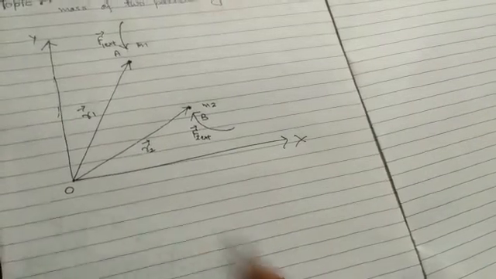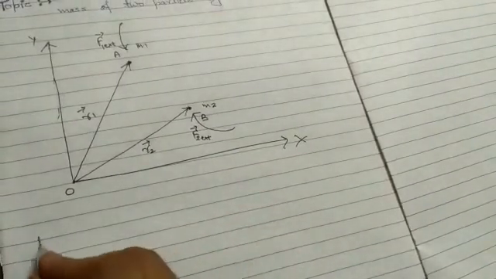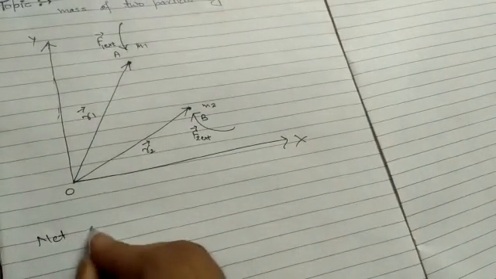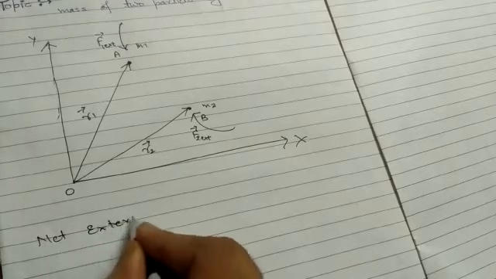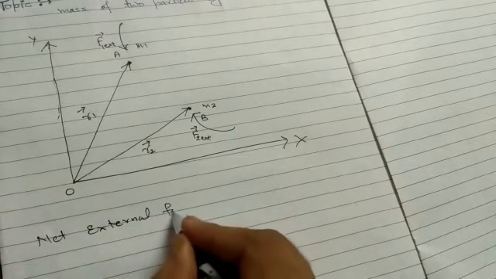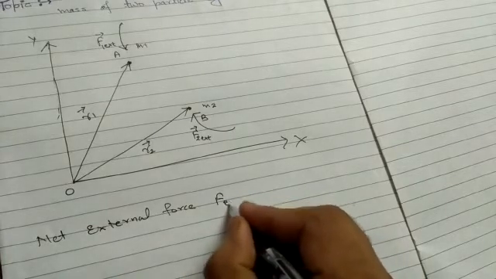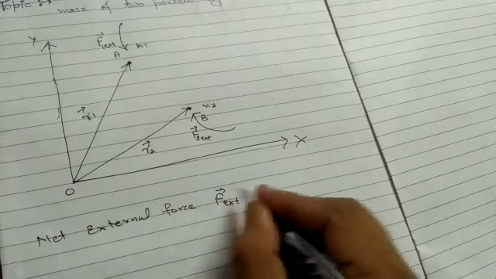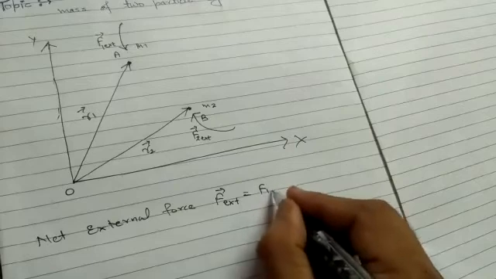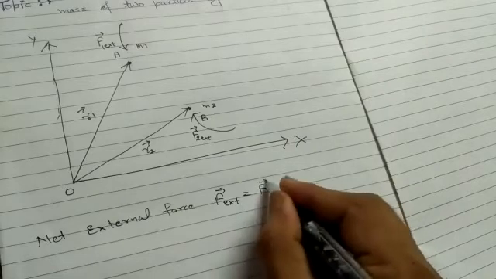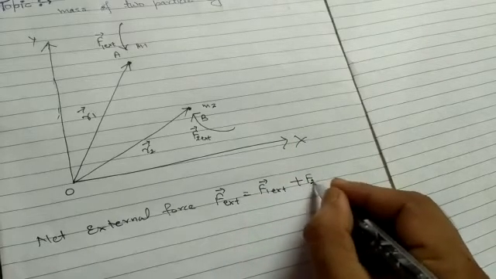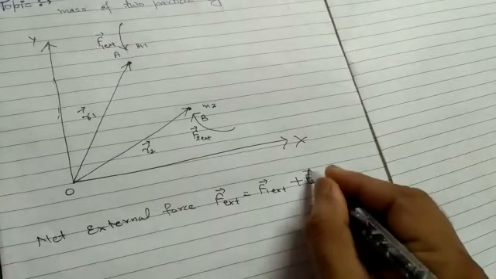First of all, the net external force applied, let it be F external, is equal to the sum of F1 external plus F2 external.